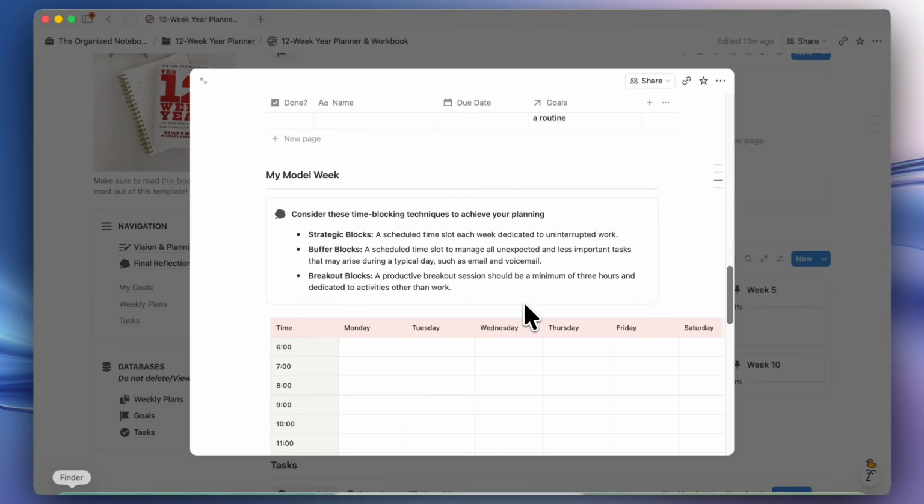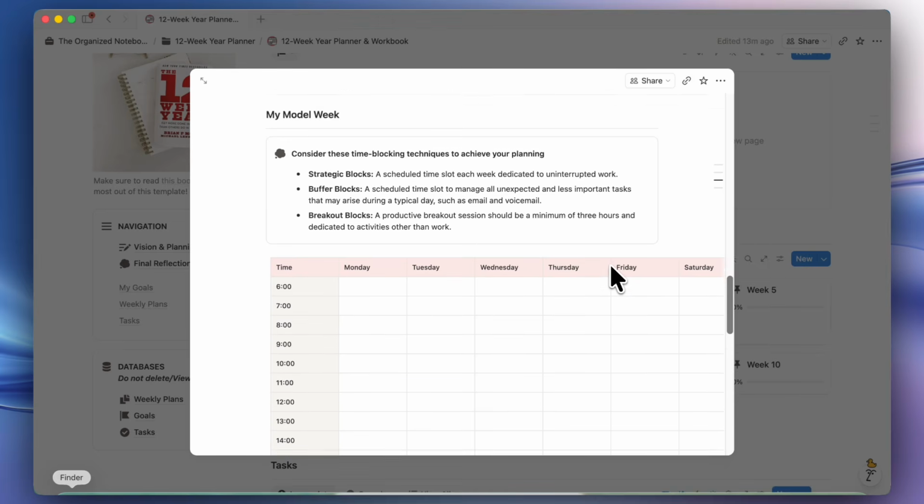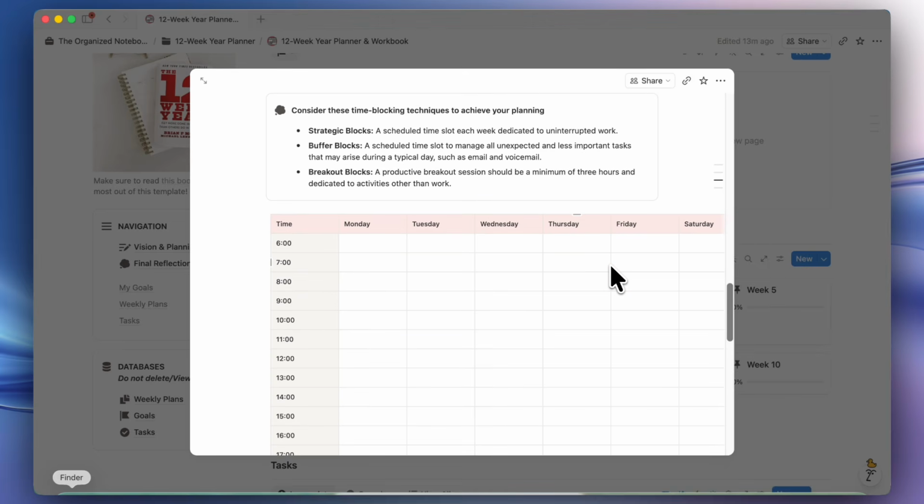Now the next part is the model week. This is when you get to think about what your ideal week could look like. And according to the book, there are certain blocks of time that you should think about with your time blocking. So there are 3 types: strategic blocks, a scheduled time slot each week dedicated to uninterrupted work. Buffer blocks are scheduled time slots to manage unexpected and less important tasks that might arise during a typical day, such as email and voicemail. Breakout blocks, a productive breakout session should be a minimum of 3 hours and dedicated to activities other than work.